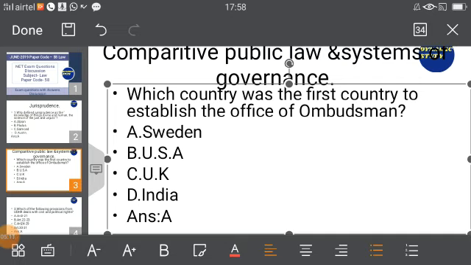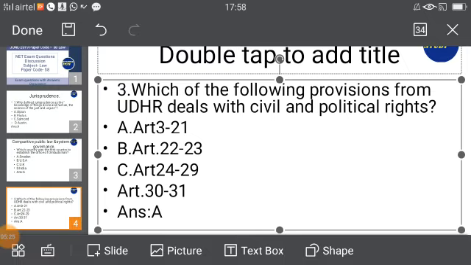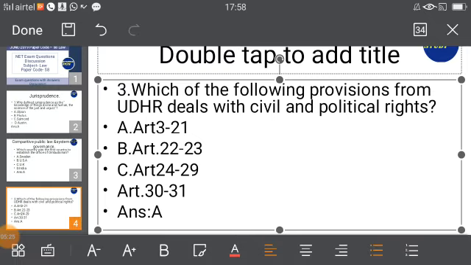Before that, now this question asks which country was the first country to establish the office of Ombudsman. So it is Sweden. This is a very basic question. If you see, Ombudsman is a sub-concept, and from that, the very basic question of which country has established it was asked. Answer is Sweden.